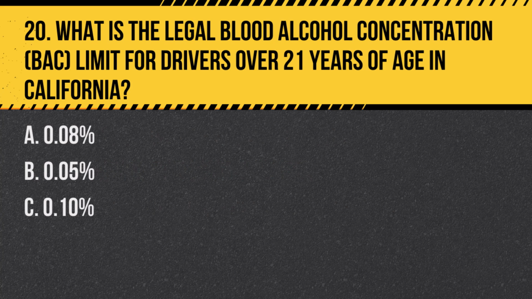Question 20. What is the legal blood alcohol concentration, BAC, limit for drivers over 21 years of age in California? A. 0.8%. B. 0.5%. C. 0.10%. Answer: A. 0.08%. In California, the legal BAC limit for drivers over 21 is 0.08%, beyond which a driver is considered impaired.